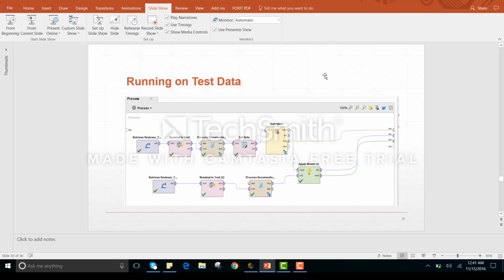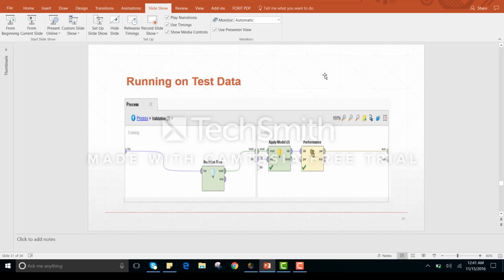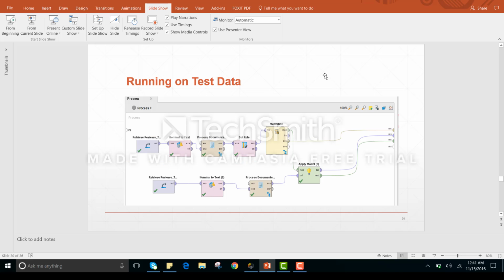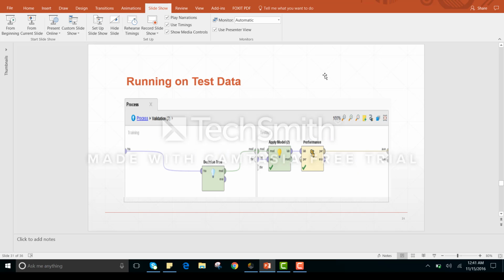Now we are running on the test data, and we are running only the decision tree for the test data, because as we can see from this slide, decision tree was the best model on the training data. So we have decided on the 50-50 split and the decision tree model for running the test data. Again, we have enabled these operators and we are running this model. If we double click on the validation operator, we can see the decision tree operator, and the training data is given as an input to the operator. Then the operator generates the model and applies it, and then again it is applied on the testing data set.